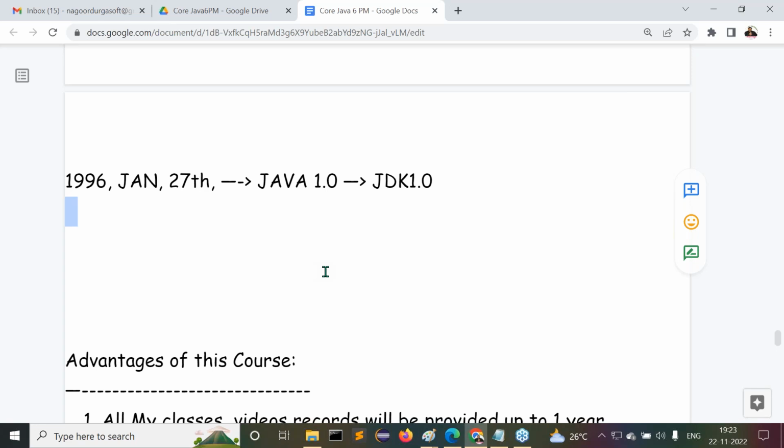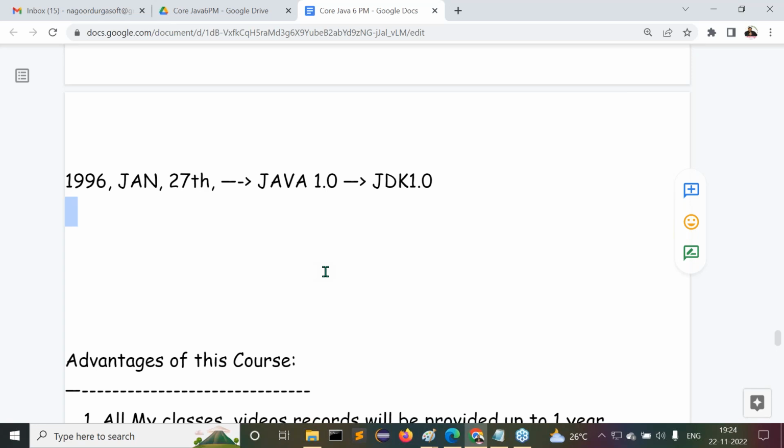No interview will ask questions on this. Which year the first version of Java was released, what is the major version of Java, nobody will ask you these kinds of questions. No interview will ask that. I'm giving this content just for the sake of information and knowledge transfer. Okay, are all of you getting these points now?